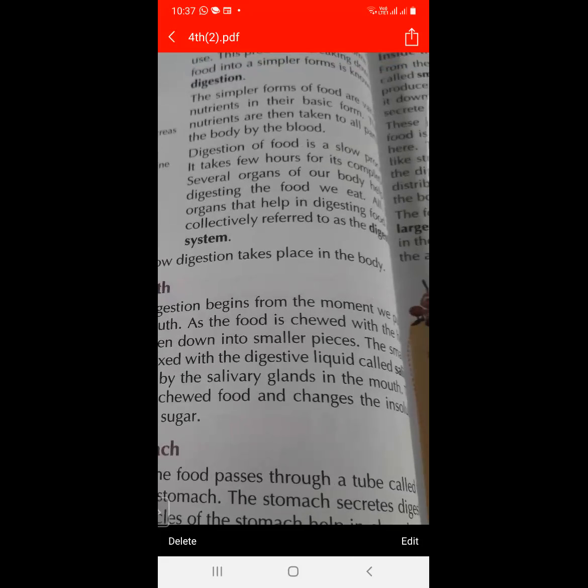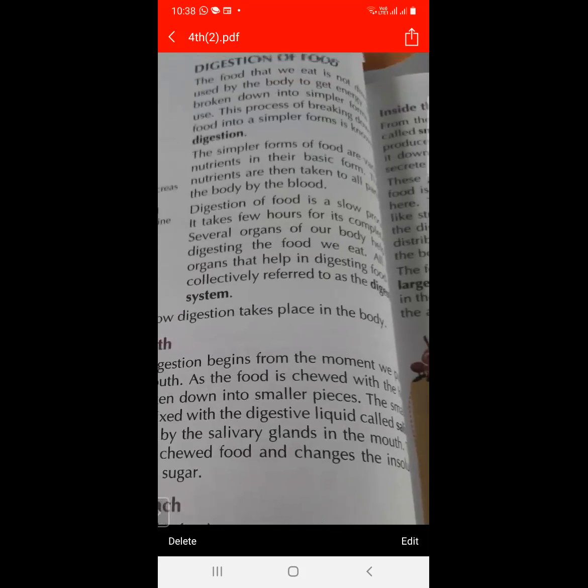So these are collectively known as the digestive system. So what do you mean by digestive system? The organs which help in digesting food are collectively referred to as the digestive system. So what do you mean by digestion? The process of breaking down of food into a simpler form is called digestion. As we know, in the food, various nutrients are present, and various nutrients go to the parts of the body with the help of blood.